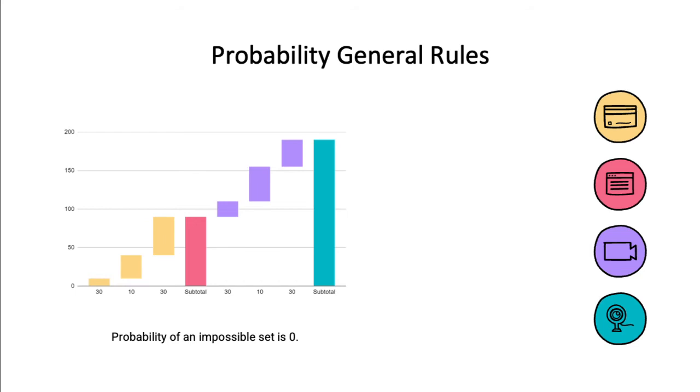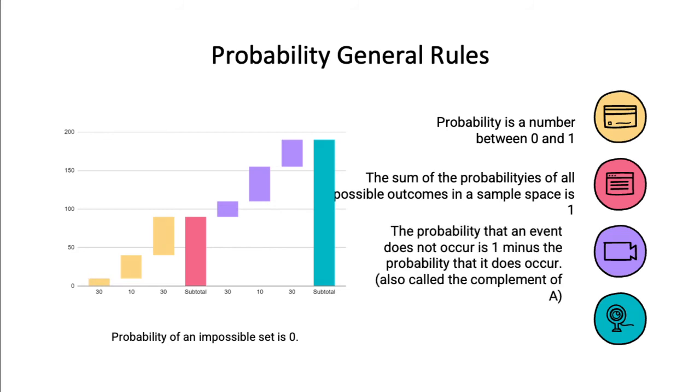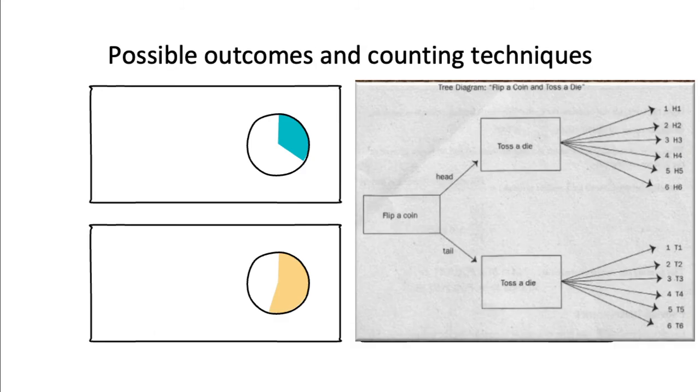Let's remember this rule: the probability of an impossible event is 0. If we got 0 from our calculation, then that's an impossible event. Probability is always between 0 and 1. The sum of the probabilities of all possible outcomes in a sample space is 1. The probability that an event does not occur is 1 minus the probability that it does occur, and we call this the complement of A as well. And if we get 1, then that is the probability of a sure event.